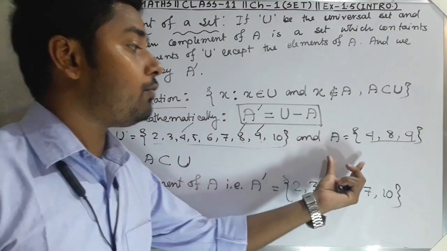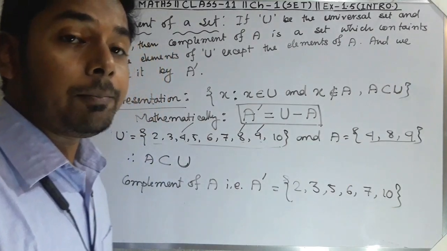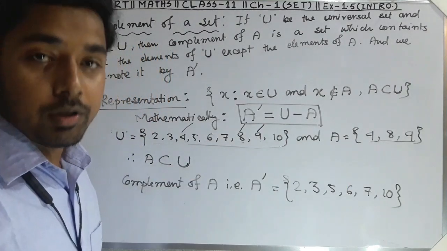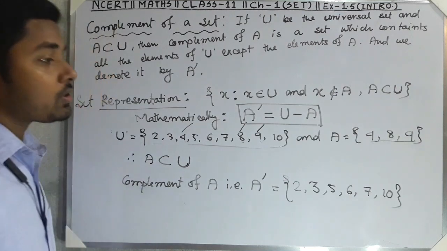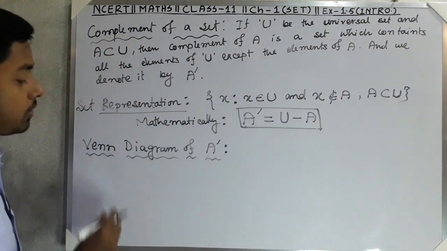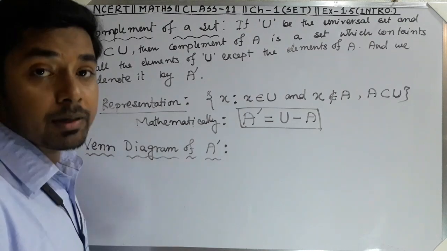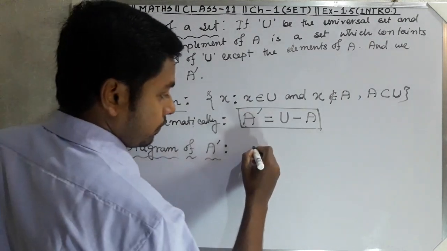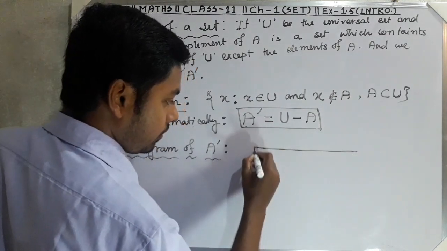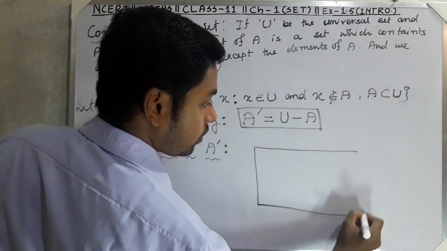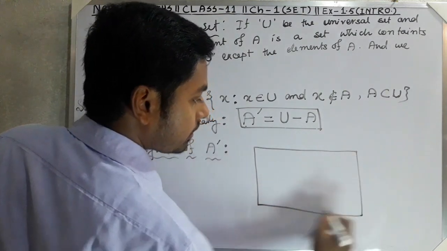Now we will have the Venn diagram, then it will be much clearer to you. So pause the video to note it down. Now we will do the Venn diagram of A complement. Venn diagram means the universal set must be drawn. Already I told you, Venn diagram means universal set must.